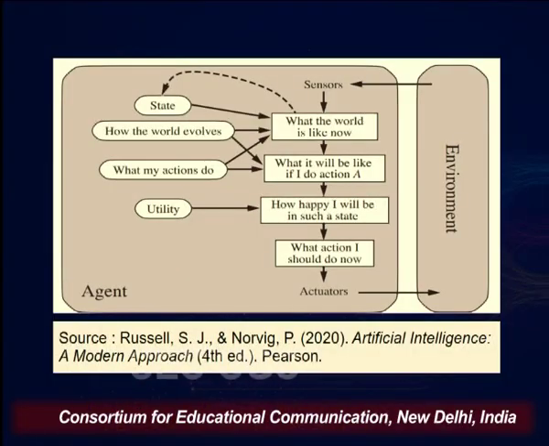Any rational agent must behave as if it possesses a utility function whose expected value it tries to maximize. If we look into utility based agents on the basis of this description, the difference from goal based agents is that utility says how happy I will be in such a state, that is, how my performance measure is going to be maximized, and on the basis of this it is decided what actions I should do now.